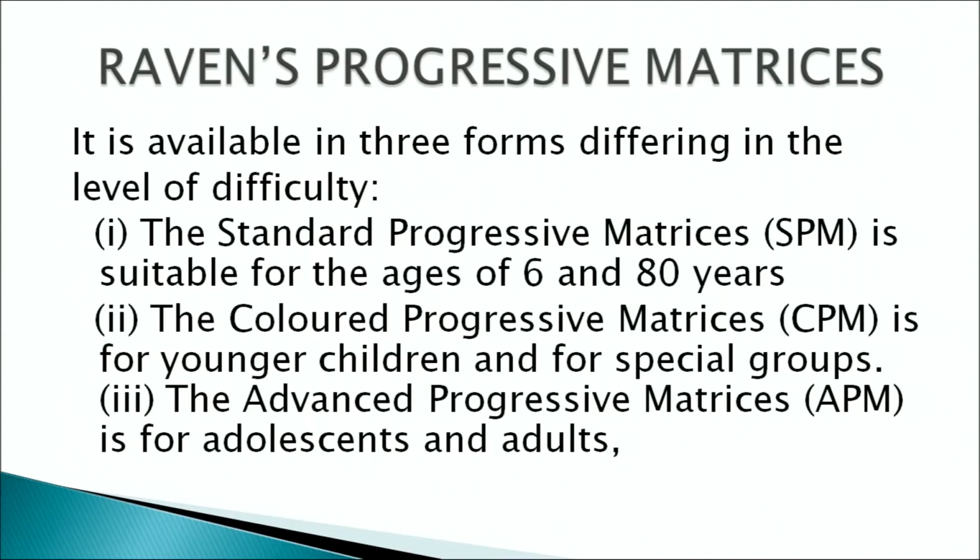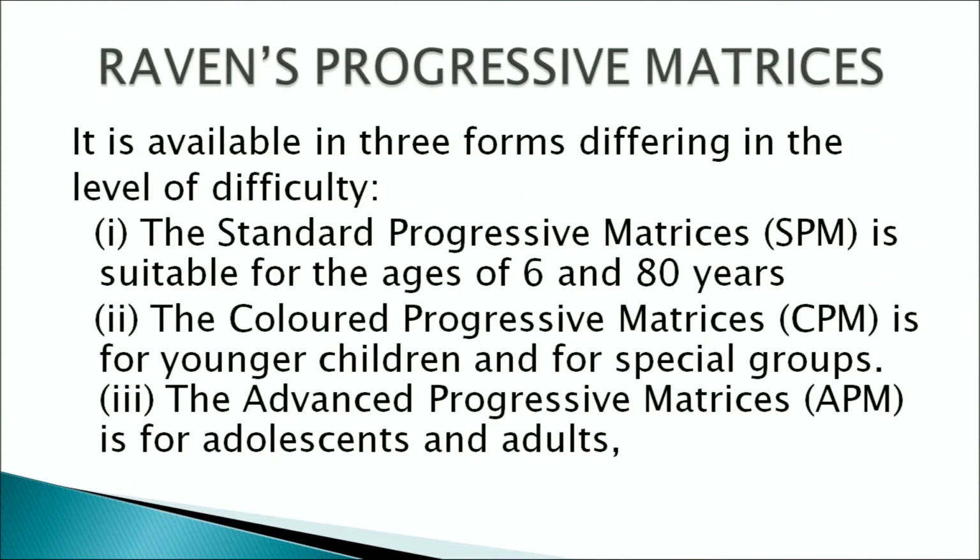There is another intelligence test that is used to measure the intelligence of an individual. It is known as Raven's Progressive Matrices. Let us know what is there in the Raven's Progressive Matrices and how it is used to test the intelligence of an individual. It is available in 3 forms and those forms differ in the level of difficulty. First is the Standard Progressive Matrices, also known as SPM, and it is suitable for ages 6 to 80 years.